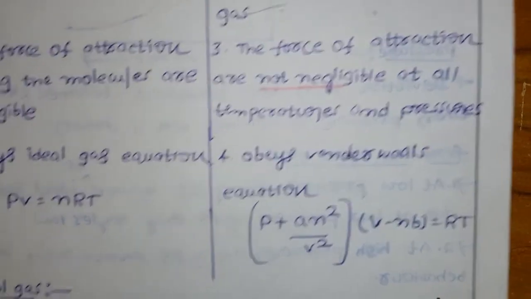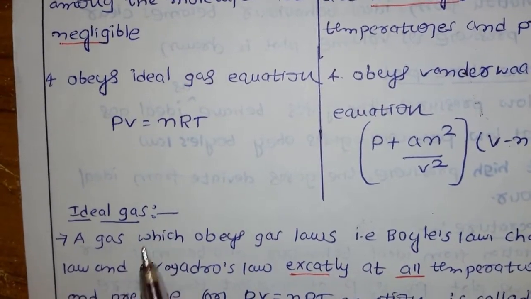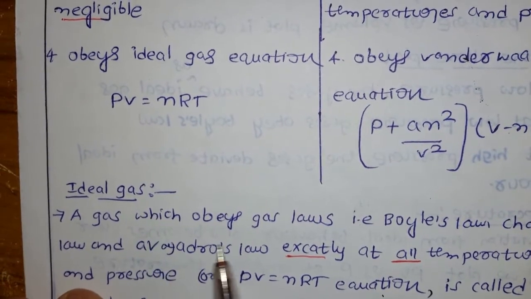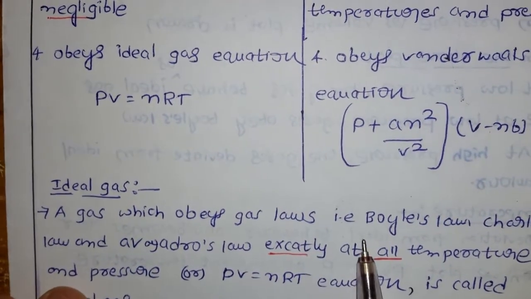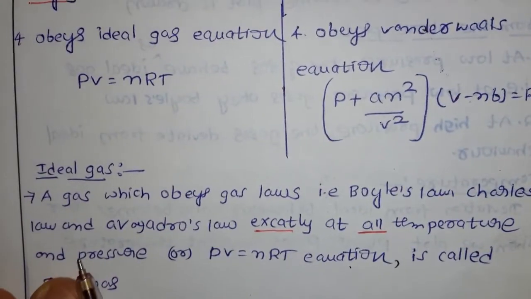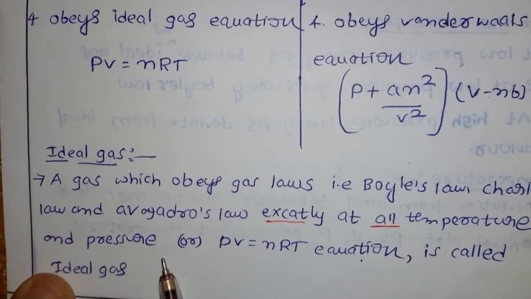Now let us go for the definition of ideal gas. Already we discussed what an ideal gas is. How can you define it? A gas which obeys the gas laws, Boyle's law, Charles's law and Avogadro's law, exactly at all temperatures and pressures, following the PV = nRT equation, is called an ideal gas. You have to mention at all temperature and pressure.